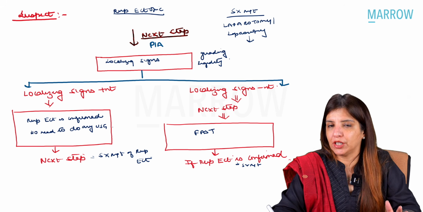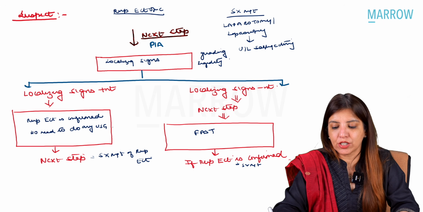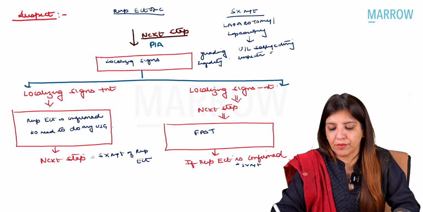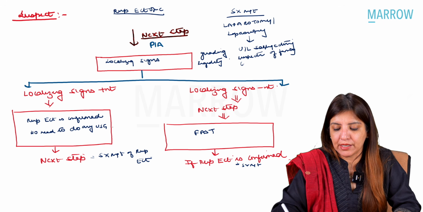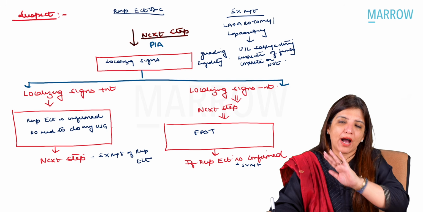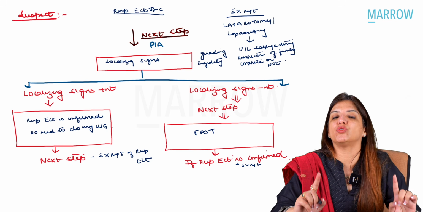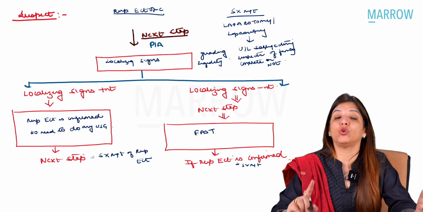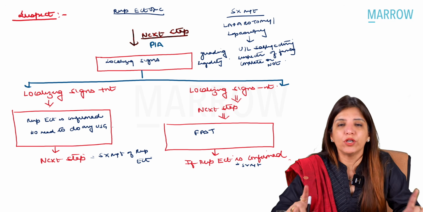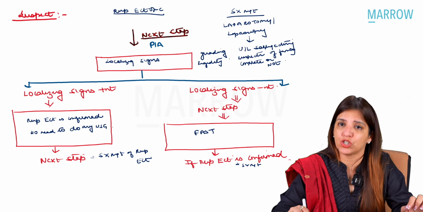Now, this is how I open the abdomen. What surgery am I going to do? I am going to do a unilateral salpingectomy, irrespective of the fact whether the patient's family is complete or not. Irrespective of that fact, you have to do salpingectomy. Please remember, in ruptured ectopic, there is no role of medical management, no role of conservative management, no role of surgeries like linear salpingostomy. You are not going to answer linear salpingostomy. I have told you in videos and in revision videos repeatedly that the management of ruptured ectopic is unilateral salpingectomy.